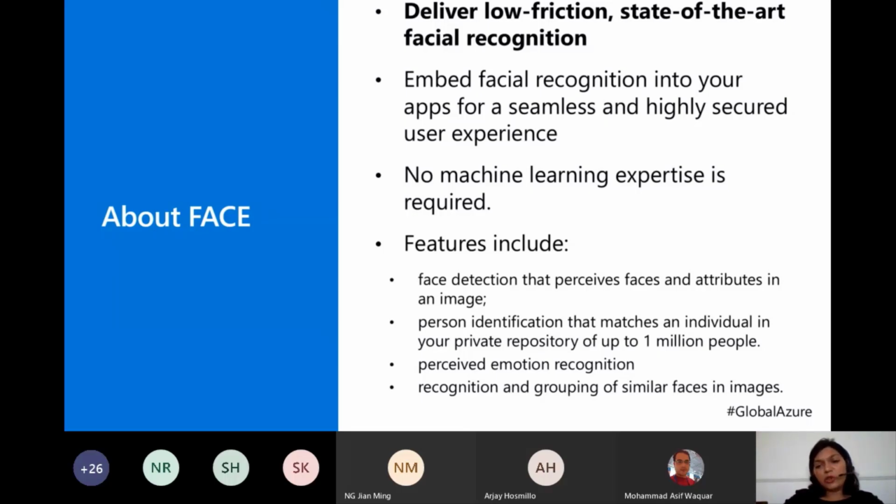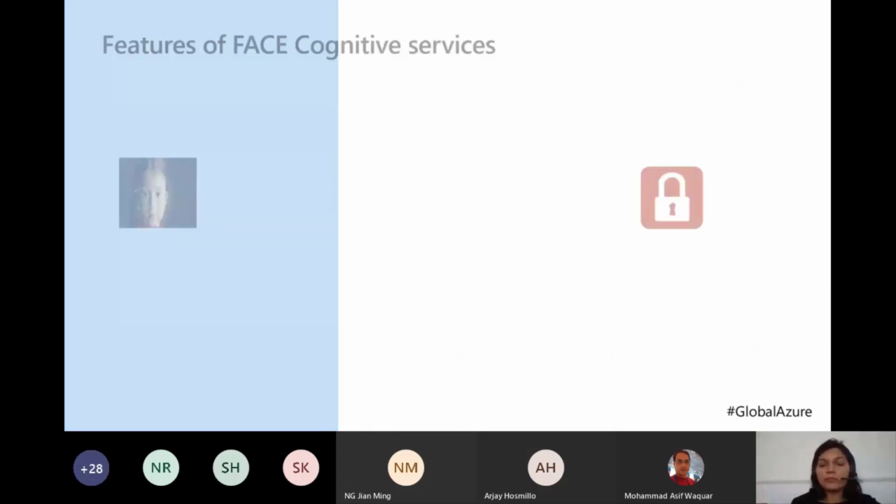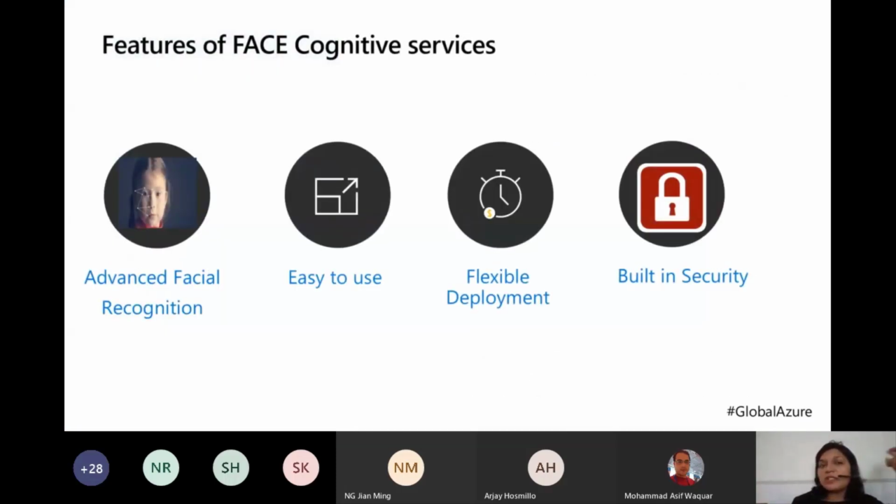And recognition and grouping of similar faces in images. That is how it works when you upload pictures of family and you're not specifically tagging anyone, but depending on your pre-existing recognized pictures, it is going to group you or tag you in all those pictures. So the features of face cognitive services: advanced facial recognition, very easy to use, flexible deployment, built-in security.